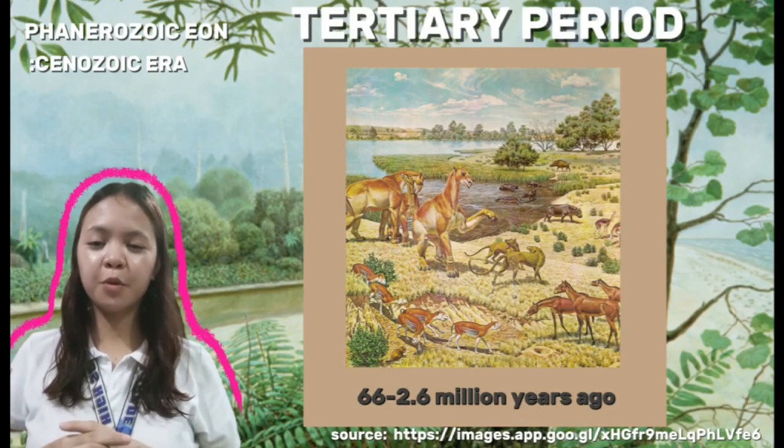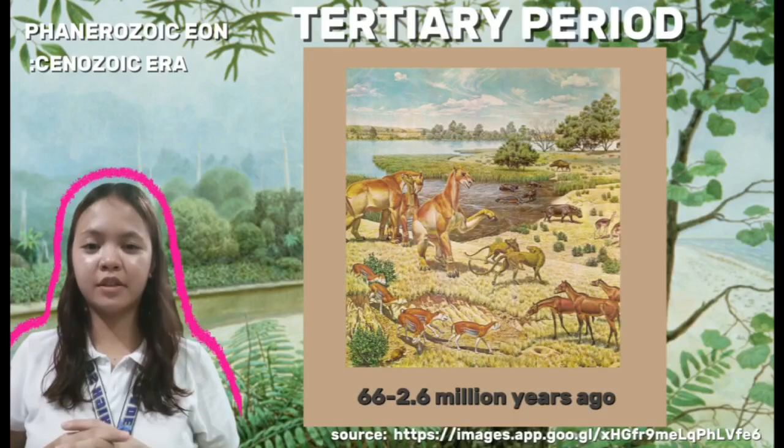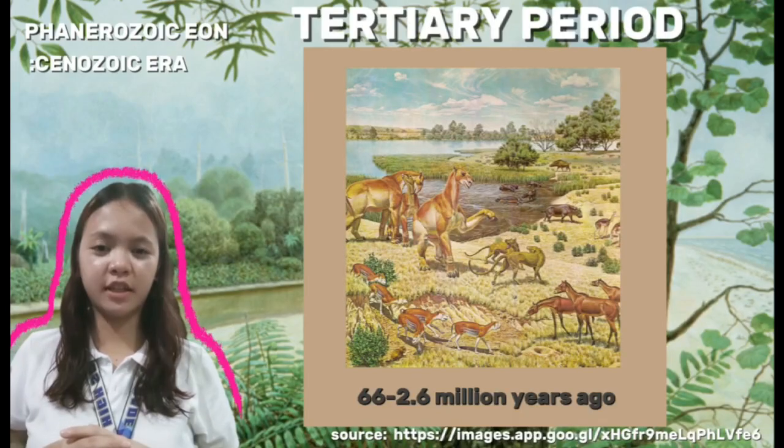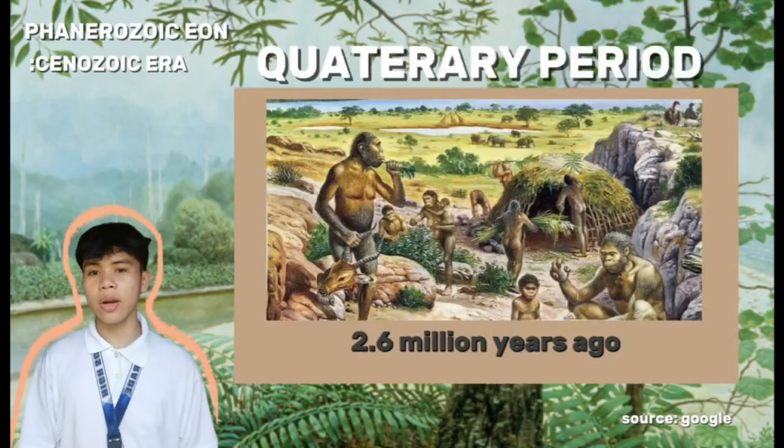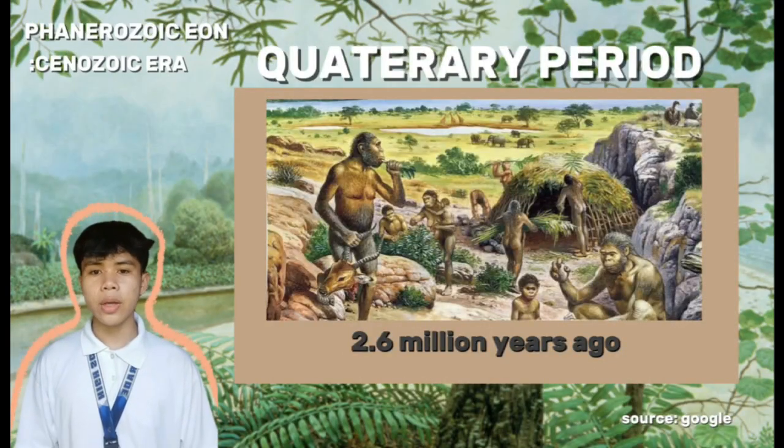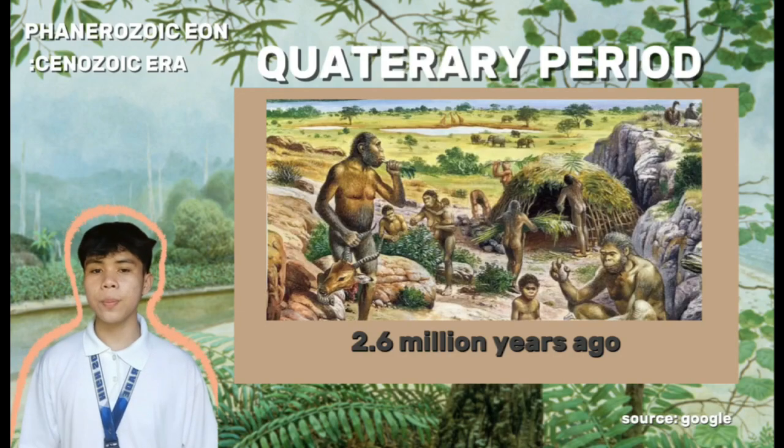It's divided into two periods. We have the Tertiary period, spanning about 66 to 2.6 million years ago. Remember that this term is used to encompass the Paleogene and Neogene periods. To continue the legacy of the Tertiary period, we have the Quaternary period, a term used to describe the last 2.6 million years of the Cenozoic era.